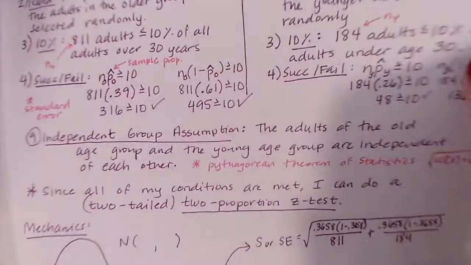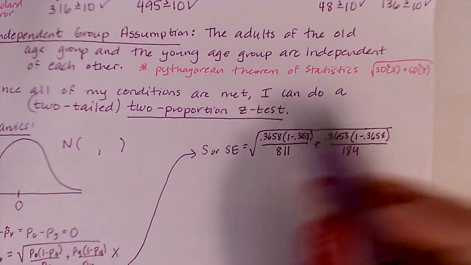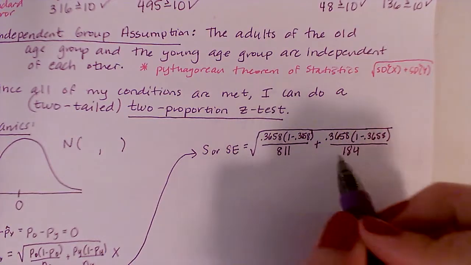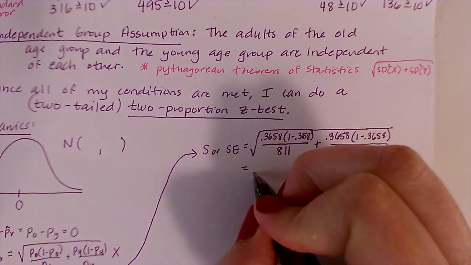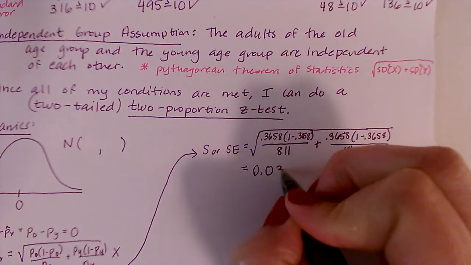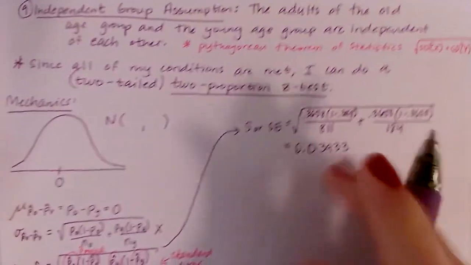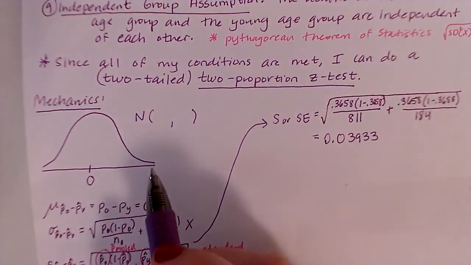Okay, so when I plug these numbers into my calculator, and you'll want to make sure that you can do that very carefully, and these numbers are going to be the same, but of course dividing by different numbers. What you're going to get here is approximately 0.03933. Now that's the standard error.